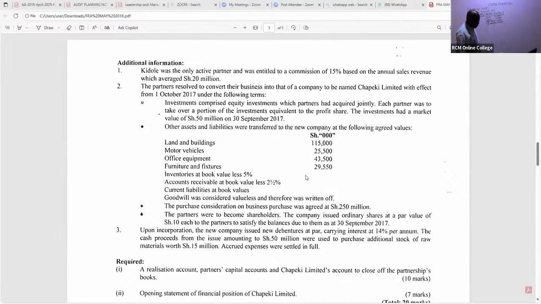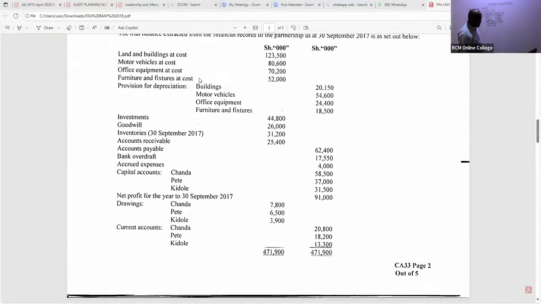Here we also took inventories. You can see inventories, book value less 5%. So now we are taking the new values. The book value of inventory is 31,200. But they agreed we take away 5%, which is the same as multiplying by 95%.